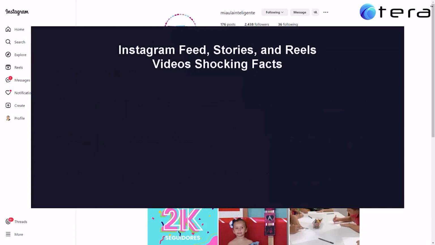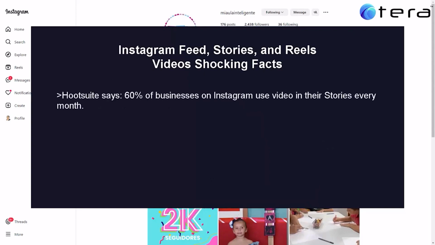And the best way to achieve all this is through the power of video. But not any type of video. We mean what are called feed, stories, and reels videos. Hootsuite says 60% of businesses on Instagram use video in their stories every month. This shows that businesses recognize the importance of video for engagement and potential conversions within stories.